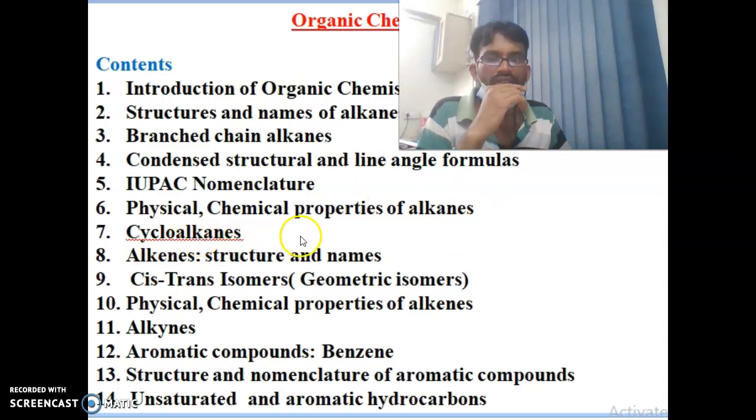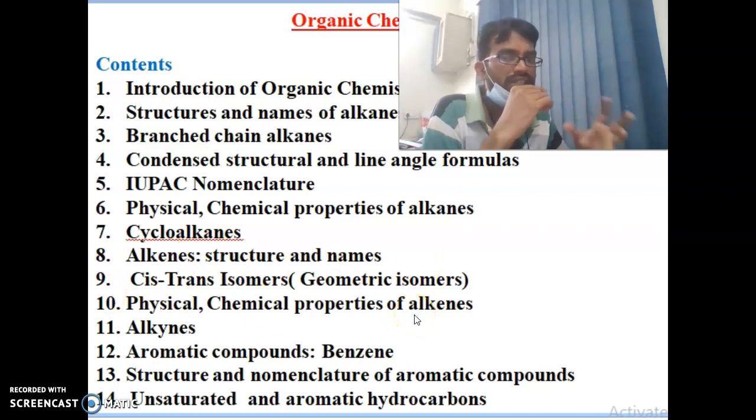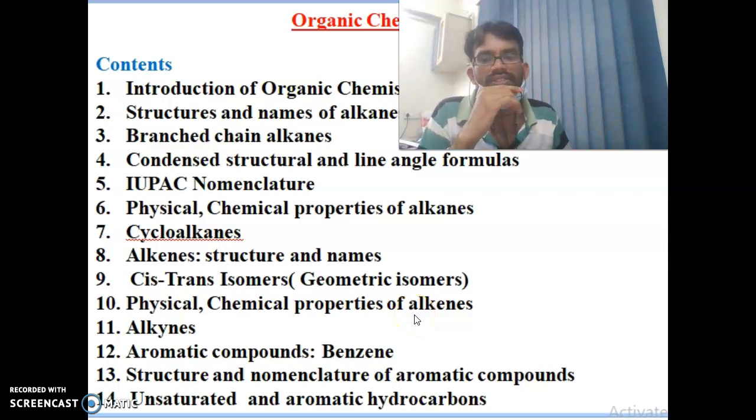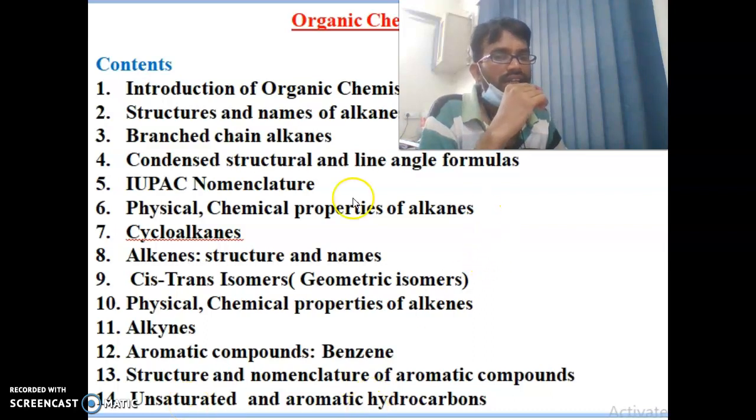And the seventh one, cycloalkanes, and the eighth one, alkene structure and names, and the ninth one, cis-trans isomers, like geometrical isomers. And you can see the 10th one, physical and chemical properties of alkenes, and the 11th one, alkynes, and the 12th one, aromatic compounds like benzene, and the 13th one, structure and nomenclature of aromatic compounds, and the 14th one, unsaturated and aromatic hydrocarbons. These are some of the topics in organic chemistry we need to learn.